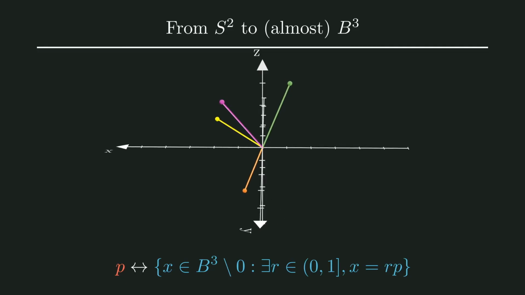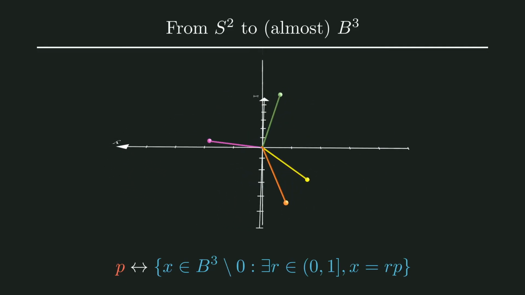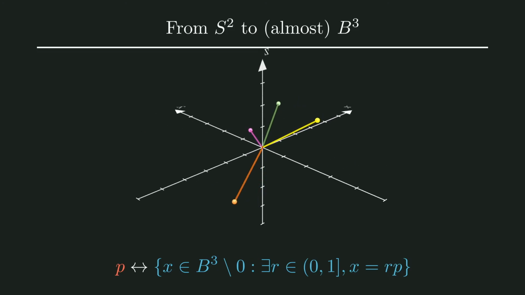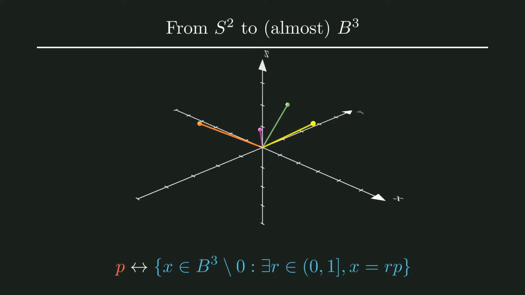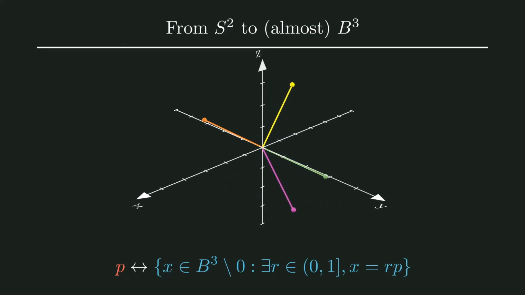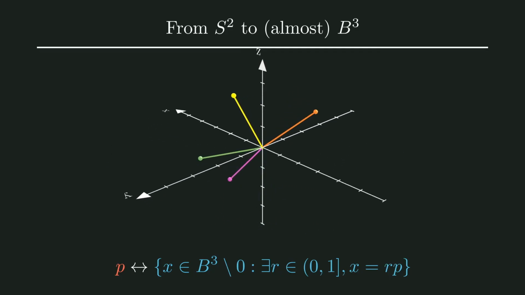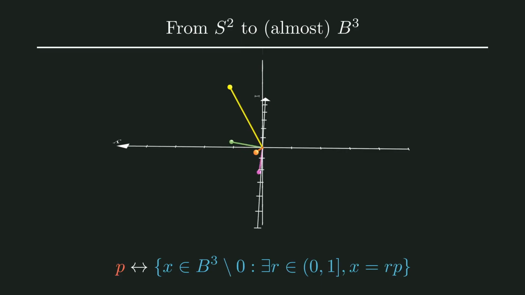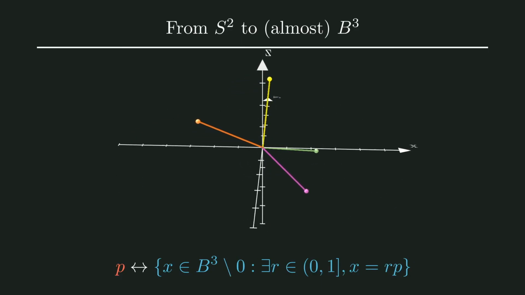When we rotate all these objects, you should see that rotating just the points is very similar to rotating the lines to them. It is as if the points on the line represent the same points, but for all balls with radius smaller than 1. Well, actually, it's exactly like that. Note that these lines don't include the origin, because otherwise it would be identified with all points on the sphere.